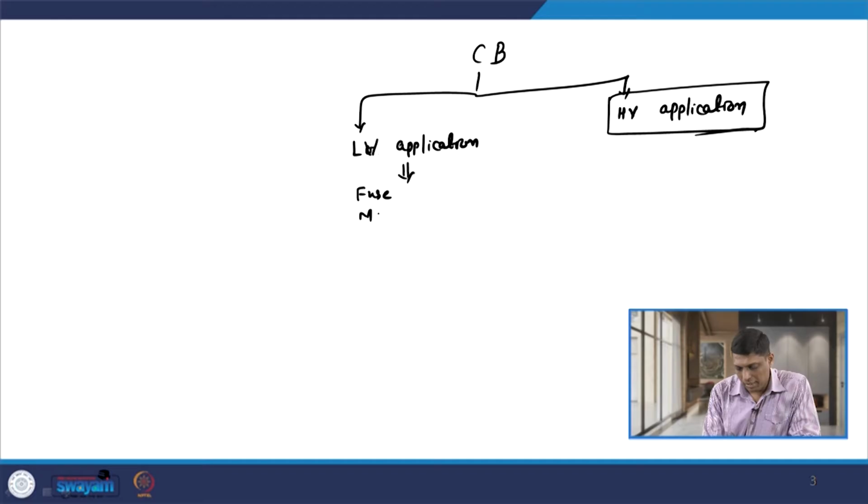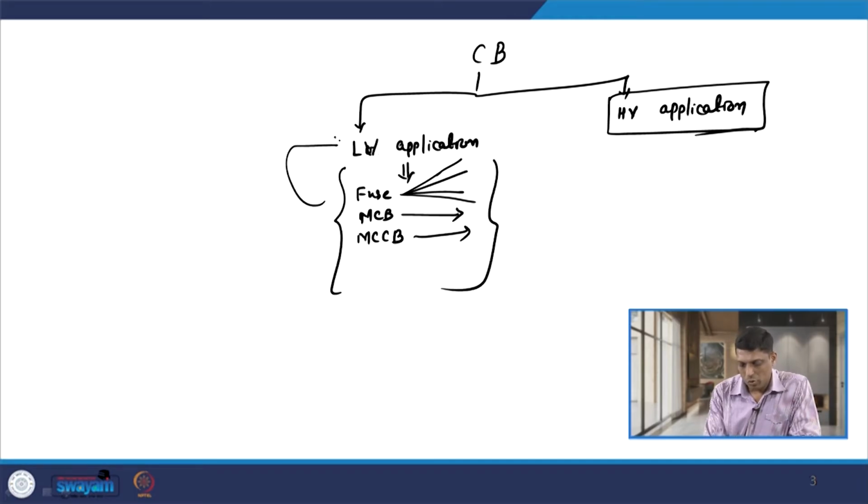We have the MCB, that is miniature circuit breaker, or the molded case circuit breaker, and different types of fuse are also available. All of those come under low voltage application. So, we will discuss here only the breaker related to high voltage application.